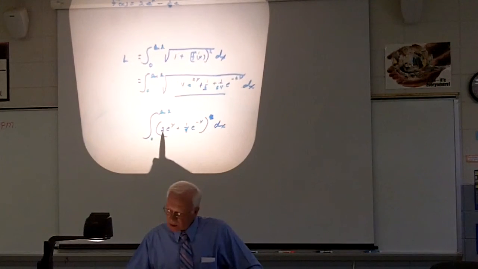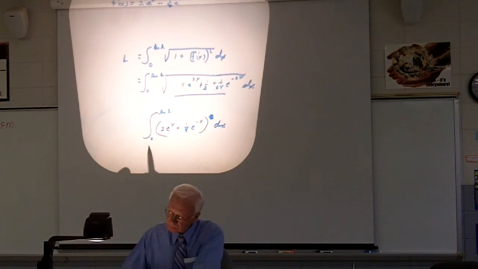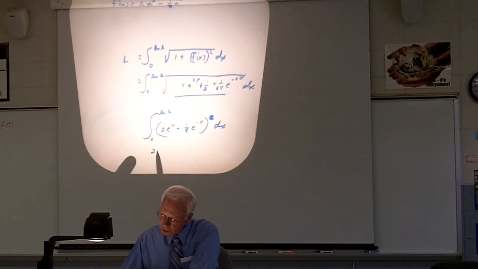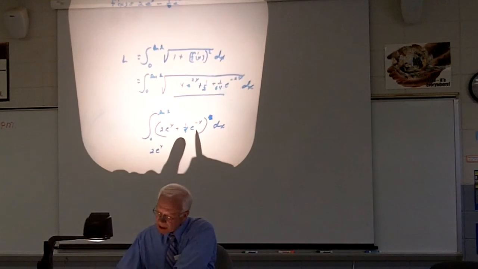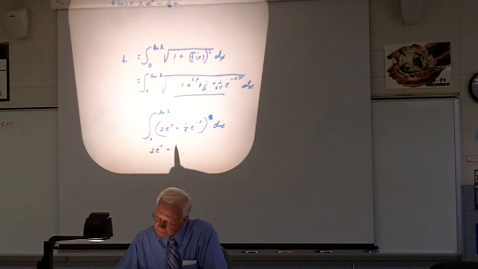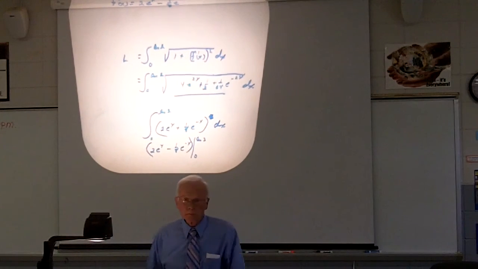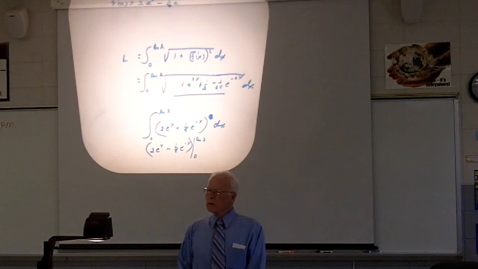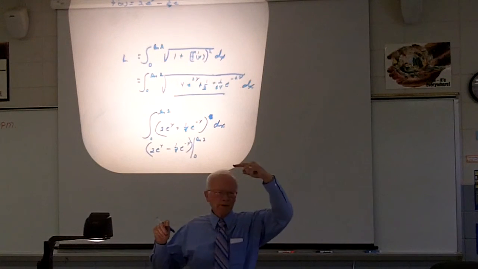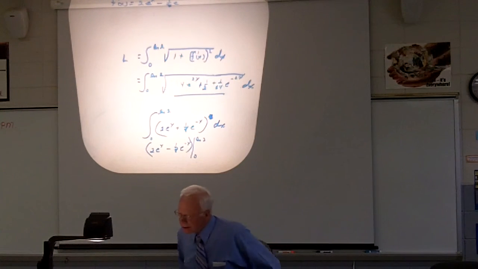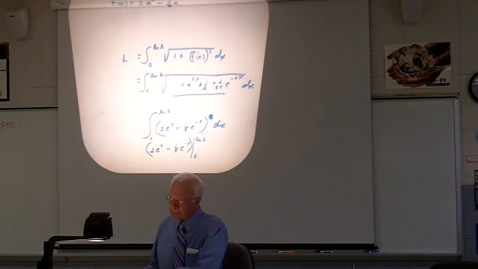Now, what's the antiderivative of this? 2e to the x. What's the antiderivative of that? Negative. Okay, now we're going to evaluate this from 0 to ln of 2. By the way, what number were we looking for and we thought the length was? Around 2, just a little bit more. Okay, so here we go.